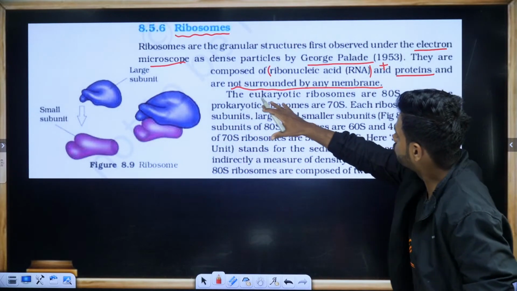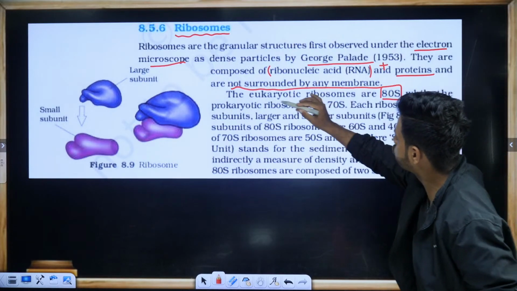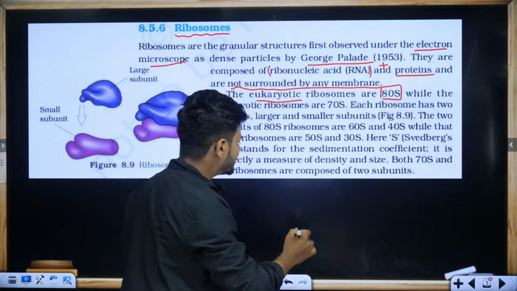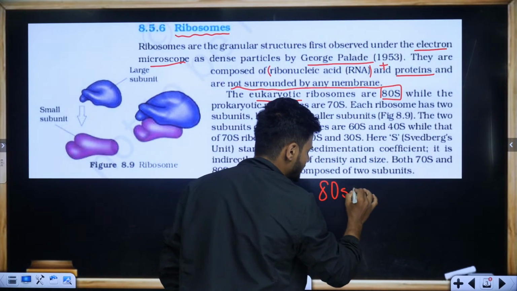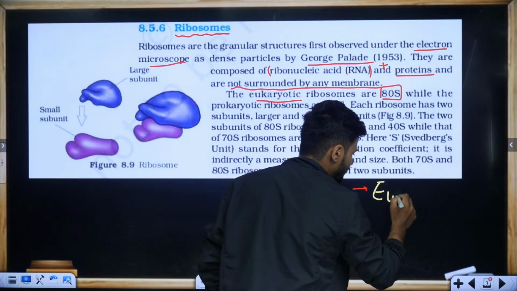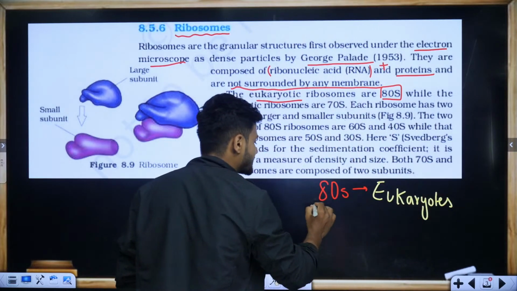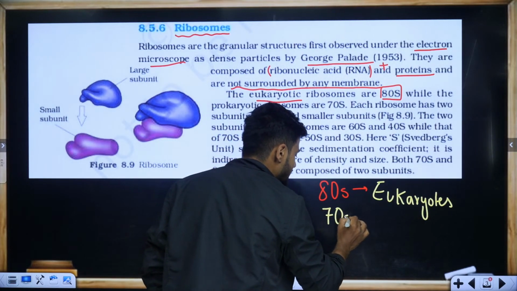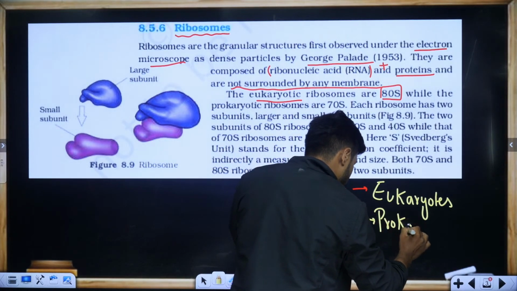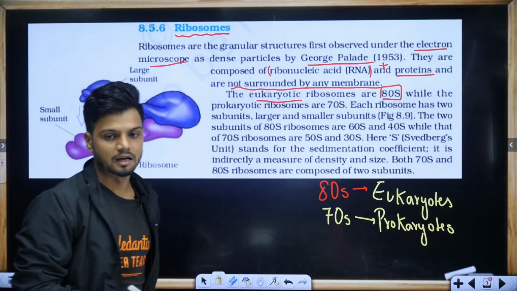The eukaryotic ribosomes are 80S ribosomes, that is in the eukaryotic cell. All of you should know this. 80S in the case of eukaryotes, whereas 70S, which you learned already, is in the case of prokaryotes. Remember that point.